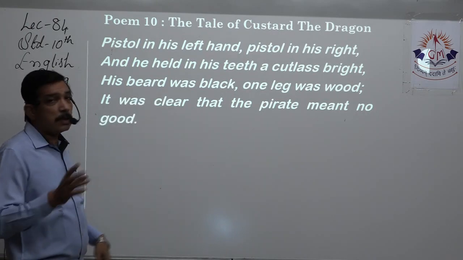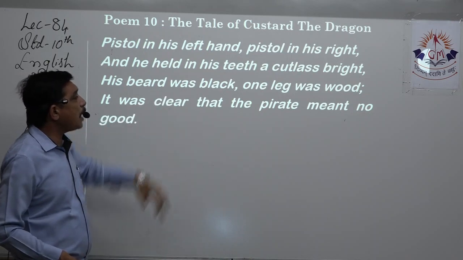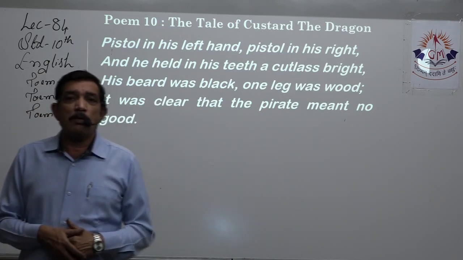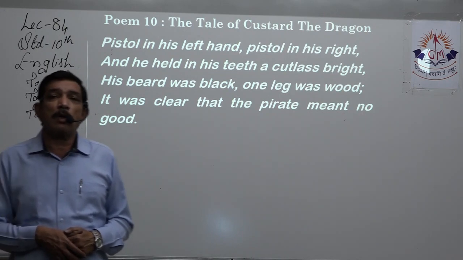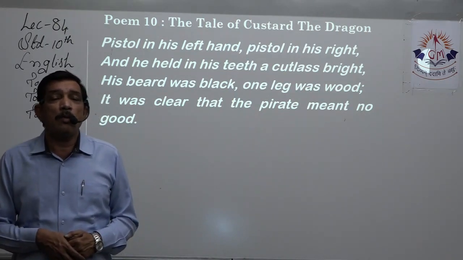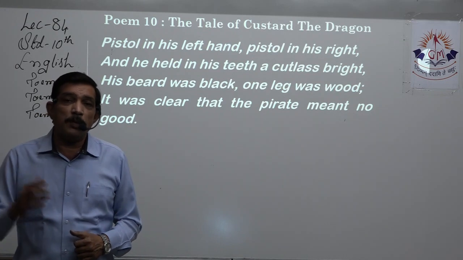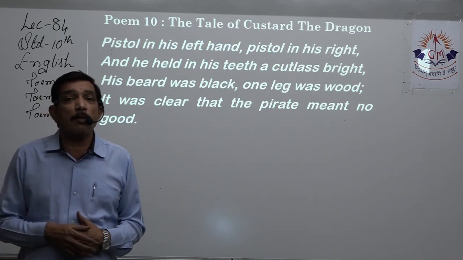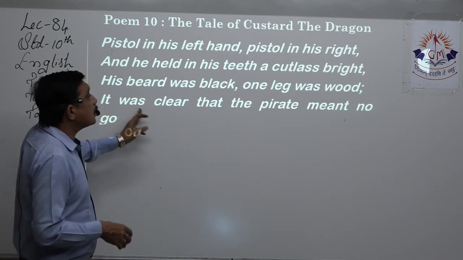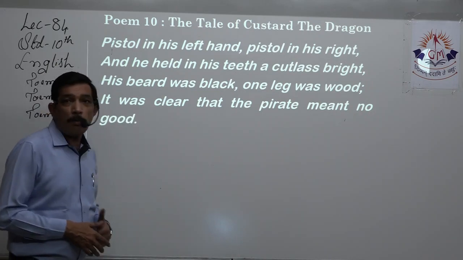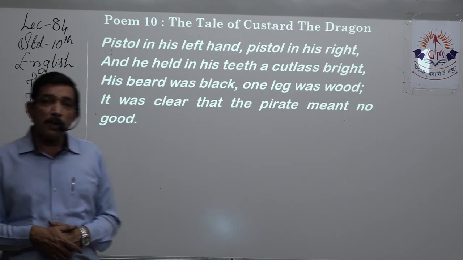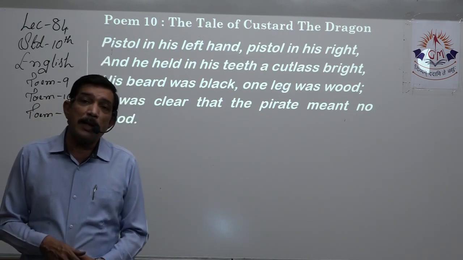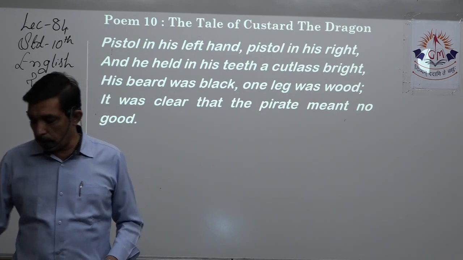His beard. Now, what is his appearance? His beard was black. One leg was wood. So, an accident might have happened to him. One of his legs got severed from below the knee. So we know pirates, with one leg, will have a wooden leg, right? So that way it was clear that the pirate meant no good. The entry of a pirate is never good. He will always come for thieving, robbing, stealing, and is going to hurt like anything because he has weapons.